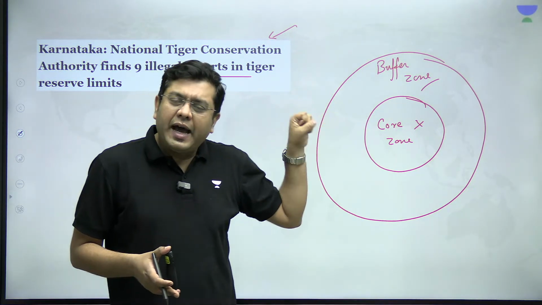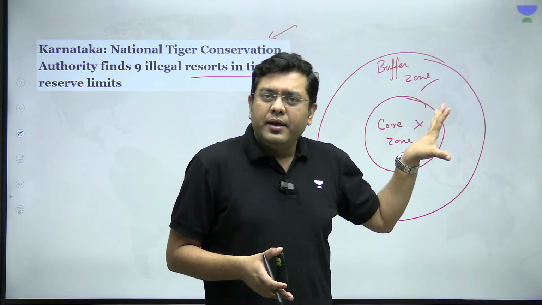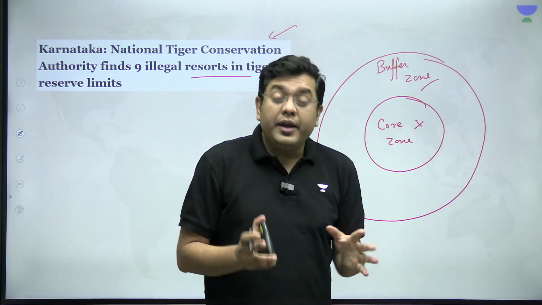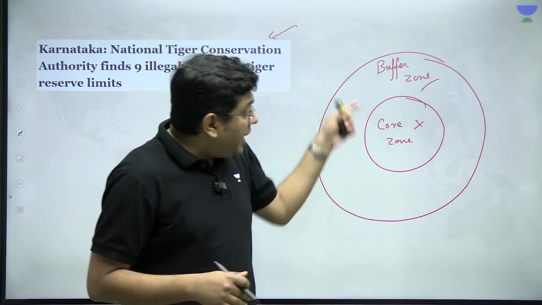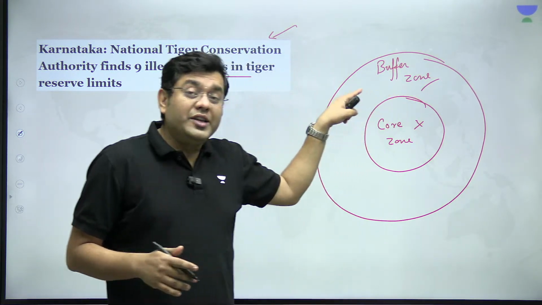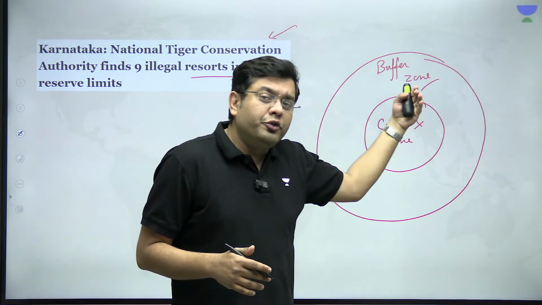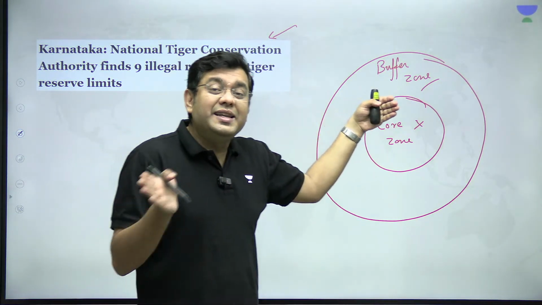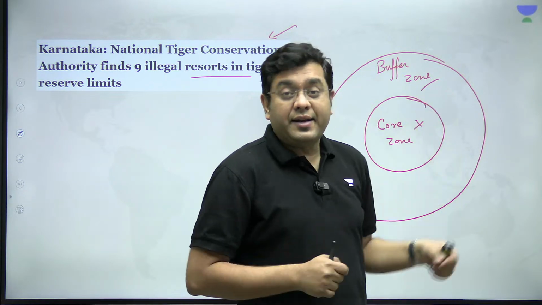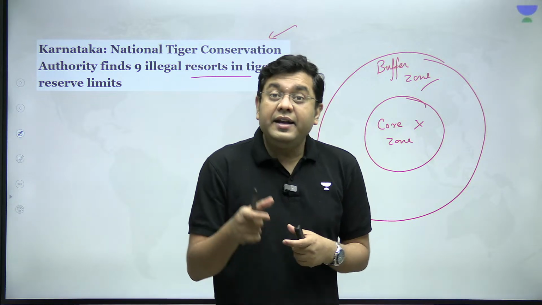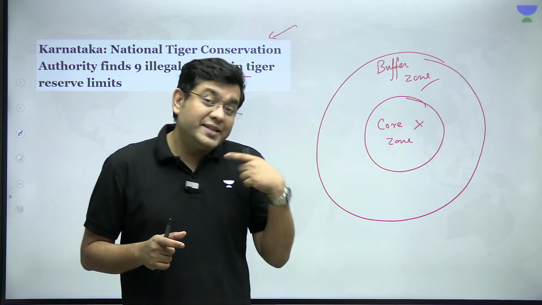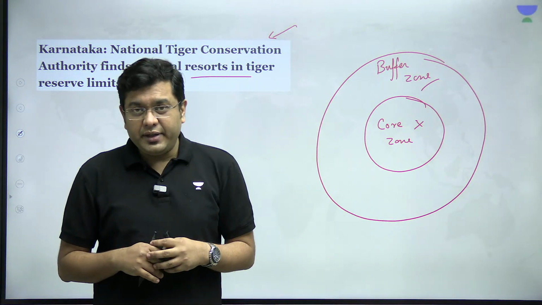It should be the absolute natural habitat that you provide to the tigers, with unhindered access to the natural habitat and the forest. The buffer zone also has restrictions, but in comparison you can still carry out some anthropogenic activities as long as they are sustainable and eco-friendly. You can still carry out some activities here and there.